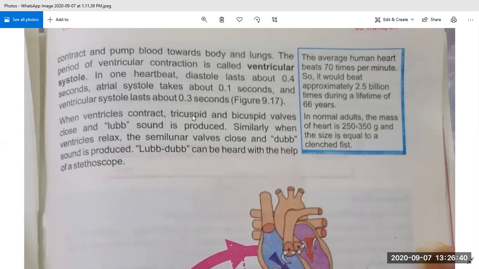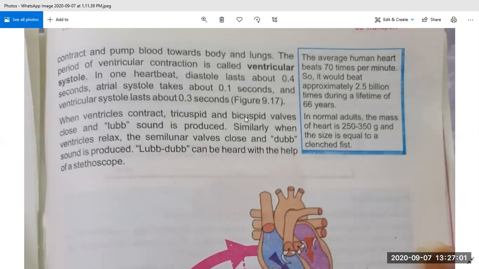I told you about the structure of the heart. Tricuspid valves are present between the right atrium and the right ventricle, and these are three flaps between these chambers. And bicuspid valves are present between the left atrium and left ventricle.